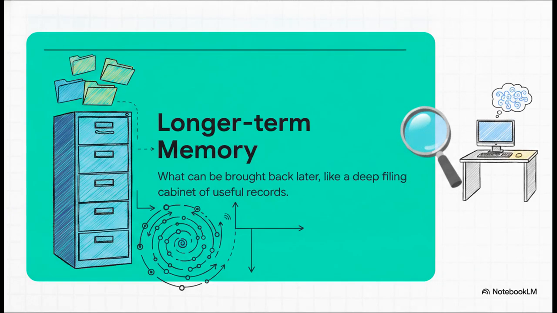But what about all those important details you're going to need later? That's exactly where the vector database comes in. This is the agent's long-term memory, stored as searchable patterns. If the context window is the top of your desk, the vector database is that deep, incredibly organized filing cabinet sitting over in the corner of the office. It securely holds older but deeply useful context that can be rapidly searched and brought straight back to the desk whenever the situation demands it.